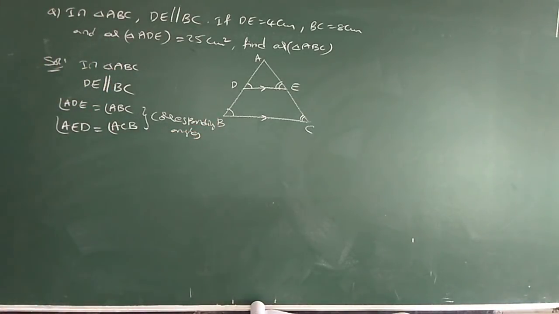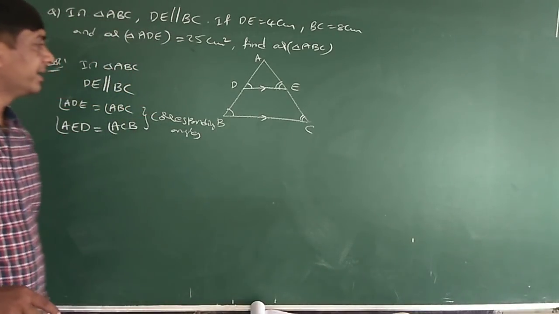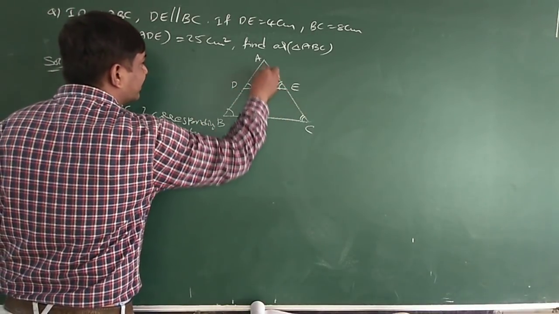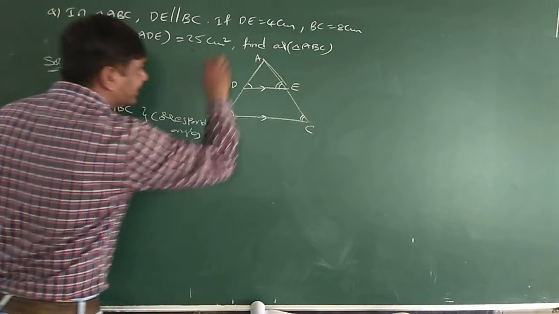Parallel line properties, corresponding angles are equal. Therefore, these two angles are equal in triangle ADE and triangle ABC here.